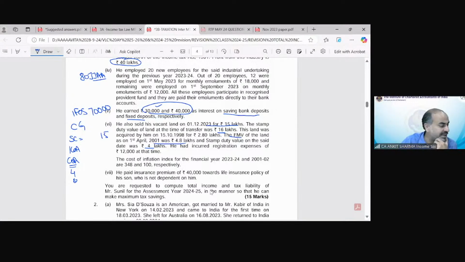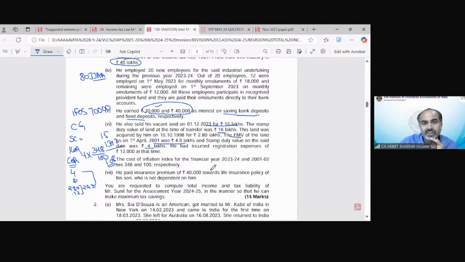The actual purchase price was 2.80 plus registration expenses 0.12, so 2.92. Whichever is higher will be your cost. 4 into 348 upon 100, so my indexed cost of acquisition is 13.92 lakh. So my capital gain would be 1.08 lakh.